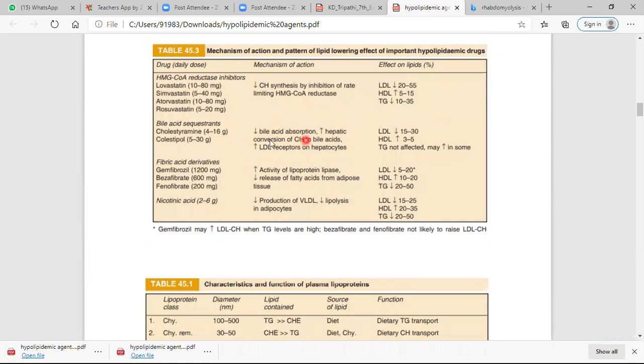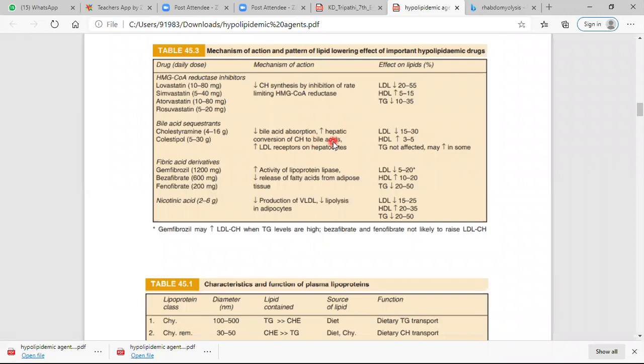If you can understand these three terms, also if you are asked about the mechanism: it decreases bile acid excretion, it increases the hepatic conversion of cholesterol to bile acid, and it increases LDL receptors on the hepatocyte. These three actions are very important. Simply, you can write that it decreases bile acid absorption because of the ion exchange resin. It exchanges with the bile acid.